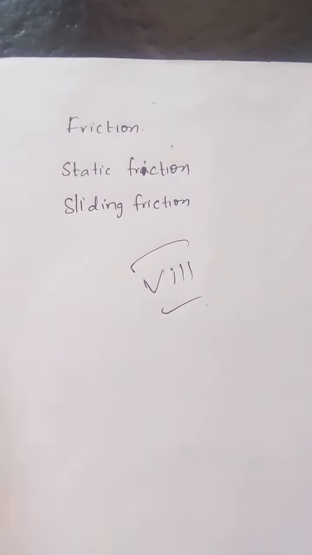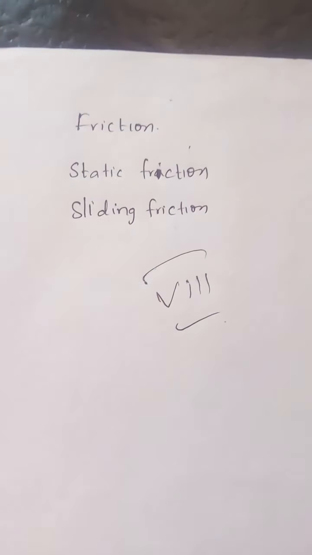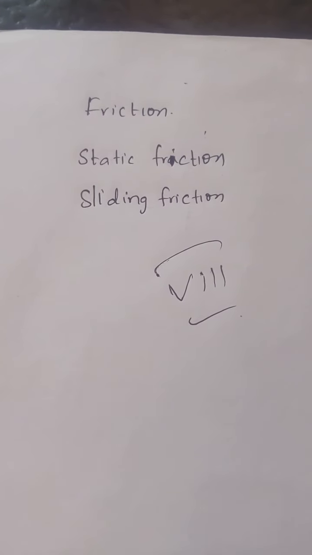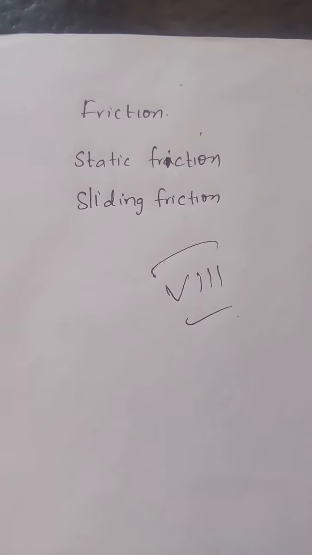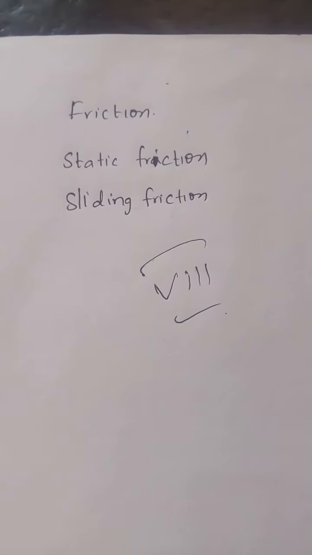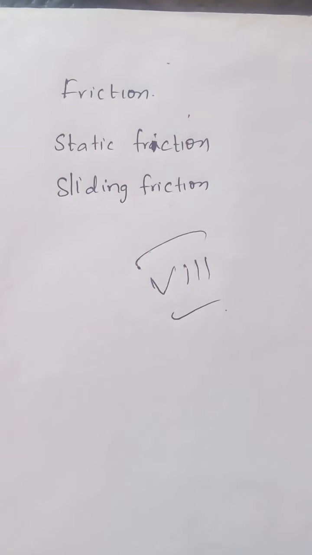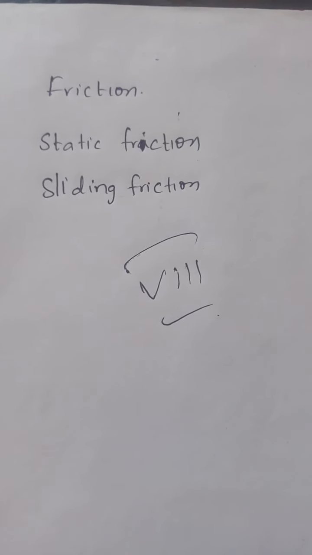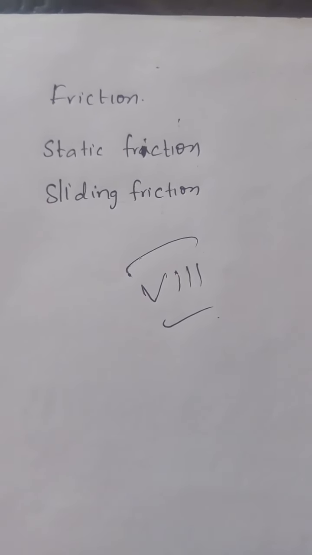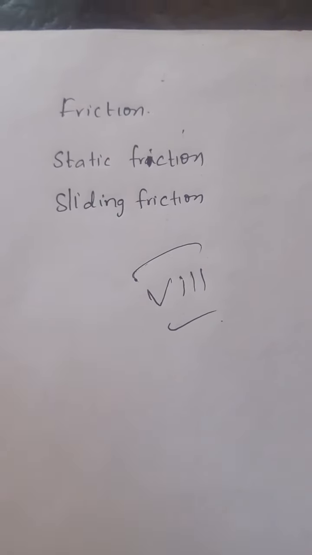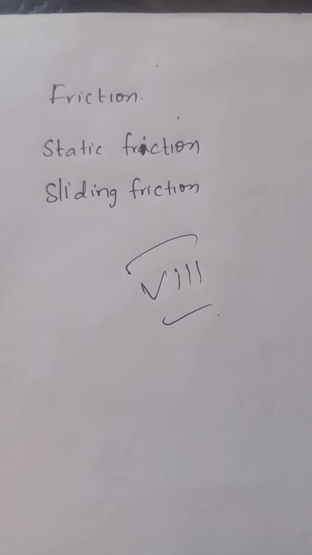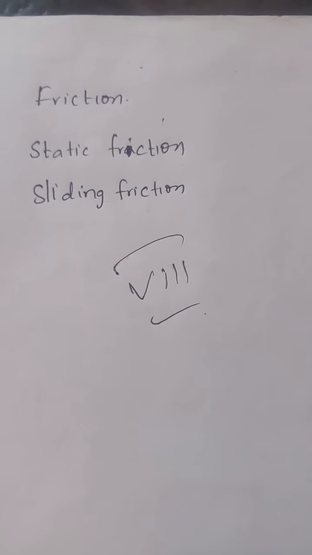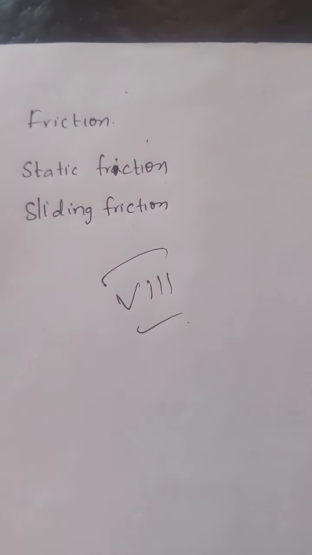What is static friction? The force which comes into play when the surfaces of objects are at rest relative to each other is called static friction. Last one, frictional force. The force which opposes the relative motion of two surfaces of bodies in contact is called frictional force.